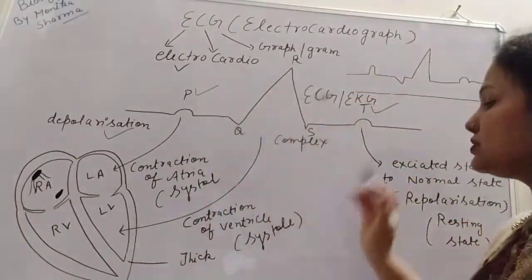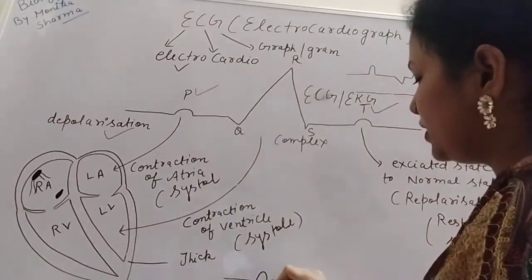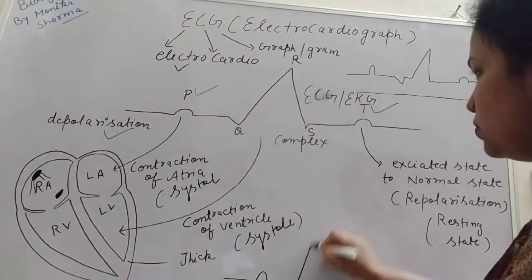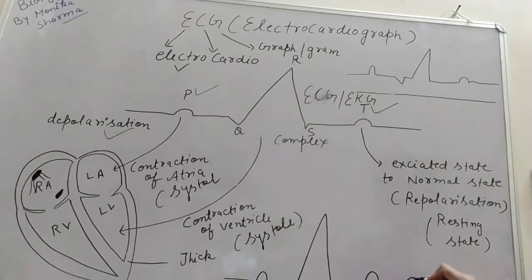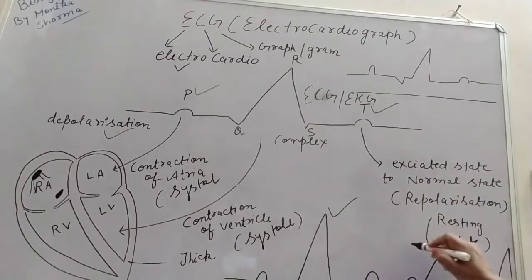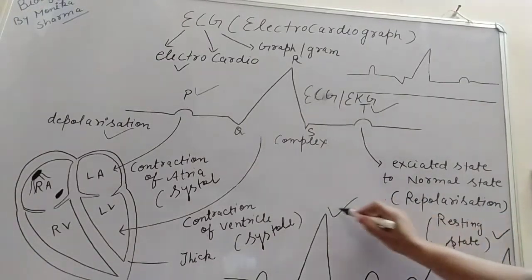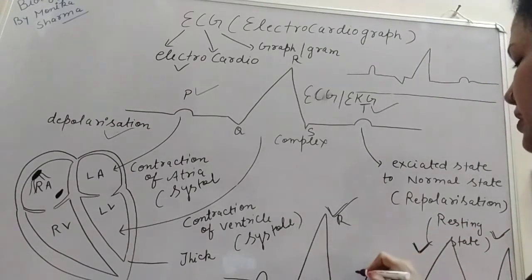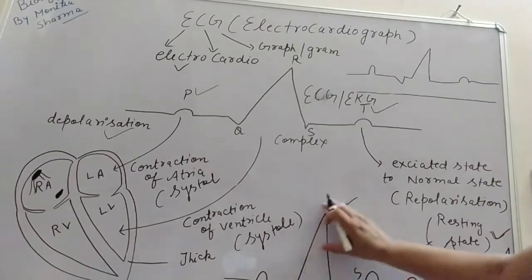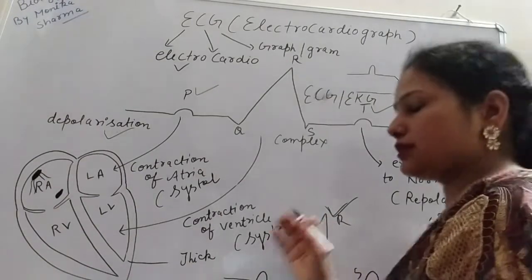In this type of graph there is not only one QRS, then T, then again P wave, then QRS, then again T wave, QRS. So many peaks come, and these peaks are due to this QRS complex.